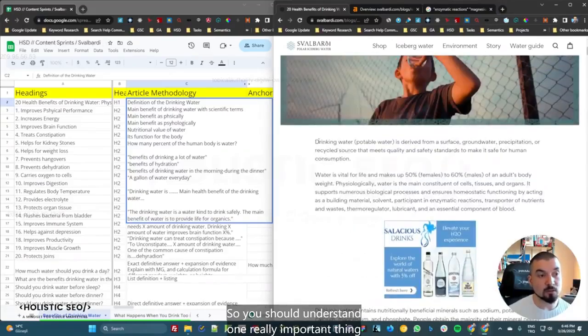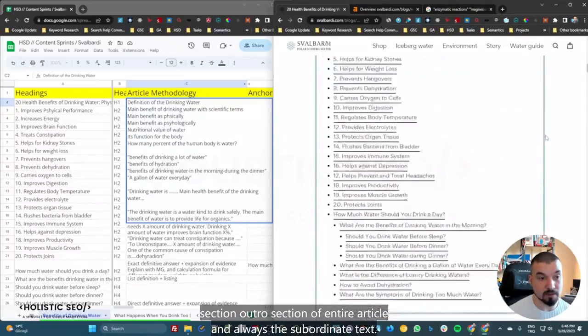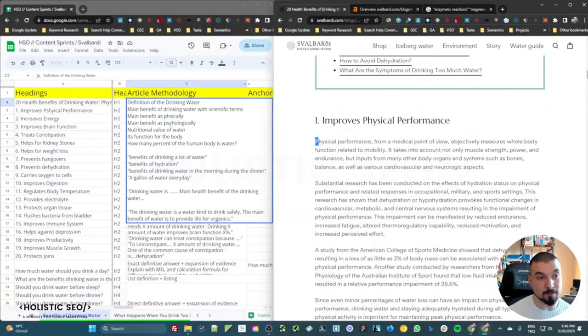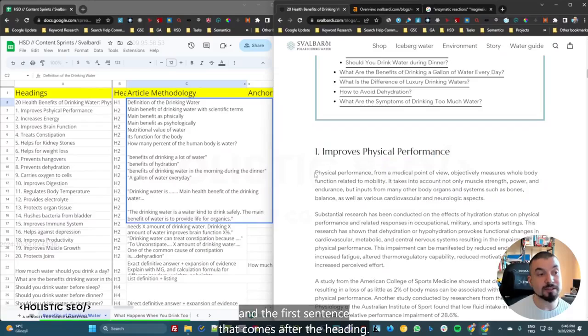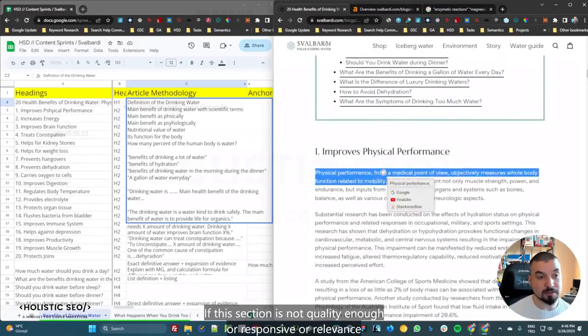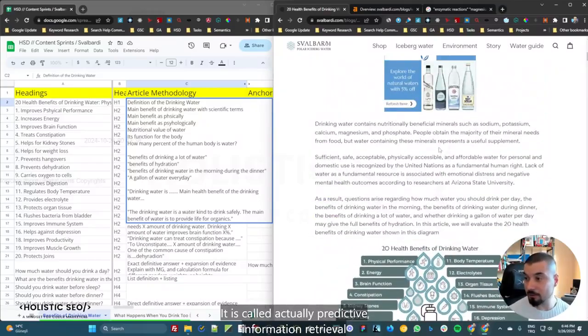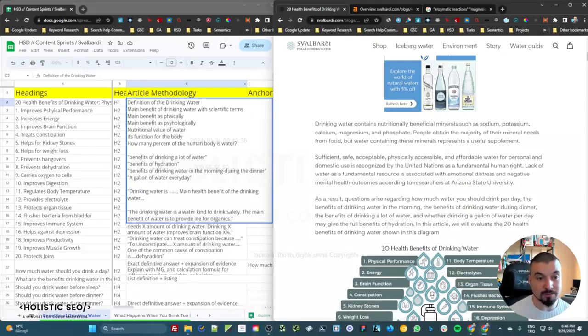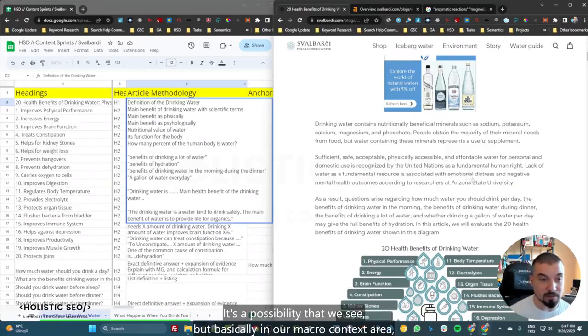So you should understand one really important thing. When you look at an article, the most important parts are your entry section, the outro section of the entire article, and always the subordinate text. The subordinate text is the entire text that comes after your heading. And the first sentence that comes after the heading is the most important sentence for the rest. If this section is not quality enough or responsive or relevant enough, they might not even check the rest. It is called predictive information retrieval. To decrease the cost, they can predict the rest while just checking a small portion of it, especially inside the news industry, is a possibility that we see.